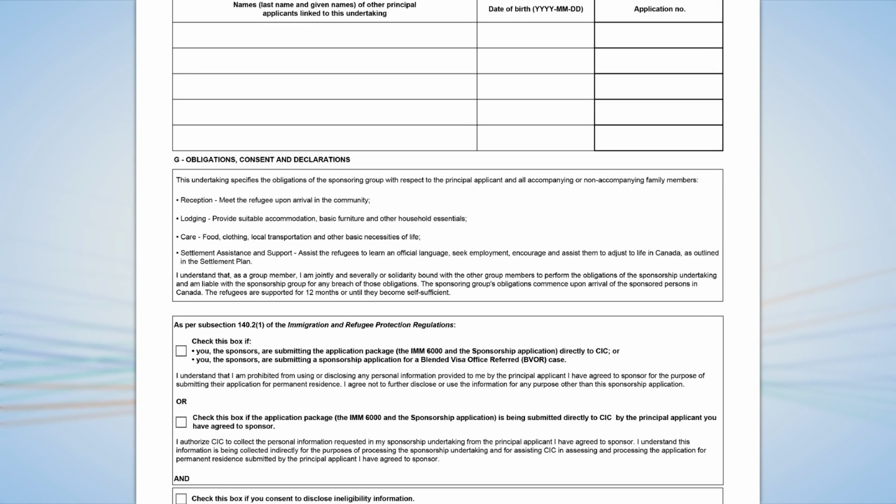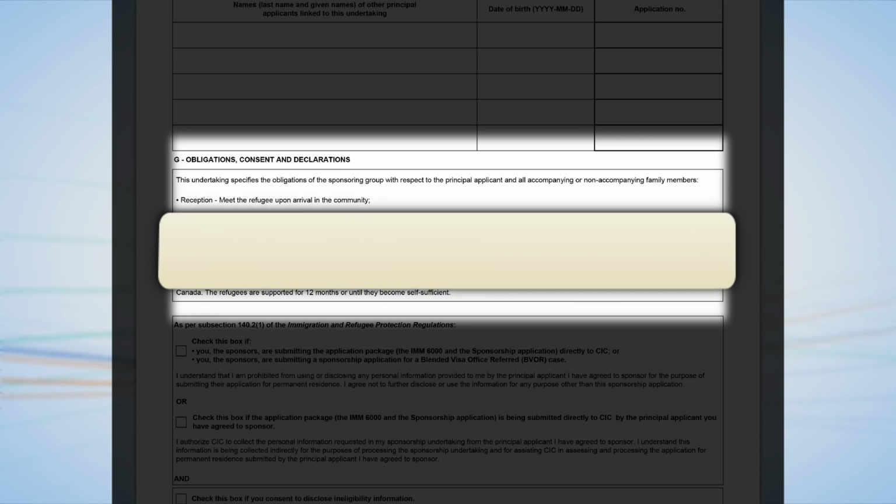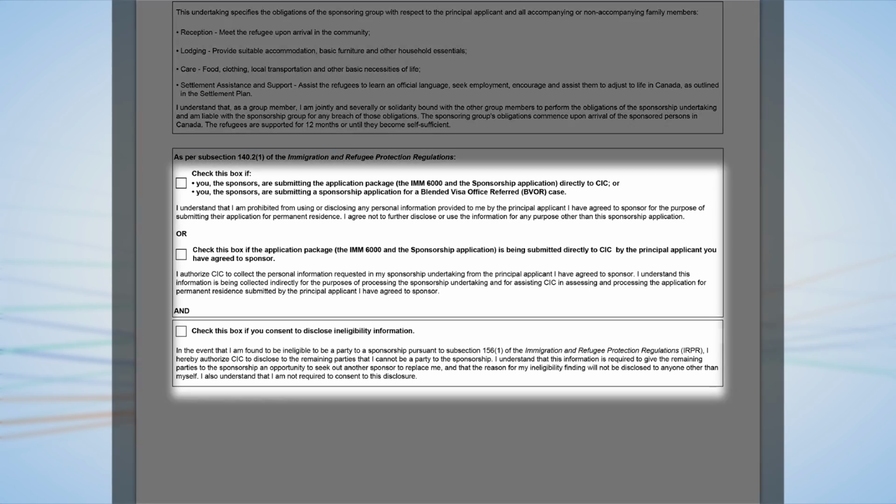Now on to Section G, Obligations of the Sponsoring Group. There are very important obligations for the sponsoring group. If the sponsorship is approved and the refugee family is resettled to Canada, the sponsoring group must provide support to all family members listed in the undertaking. This includes all family members that resettle in Canada, whether or not they originally planned to accompany the principal refugee applicant. Your obligations will normally be for 12 months.